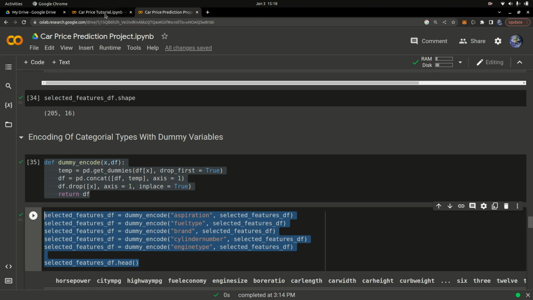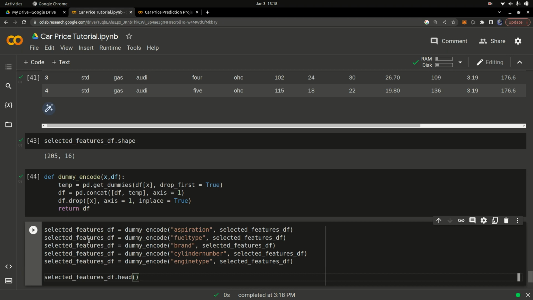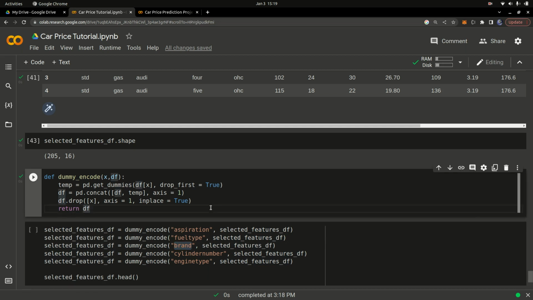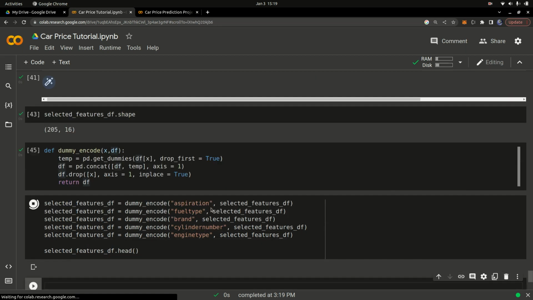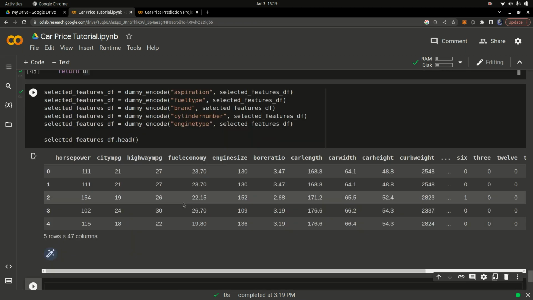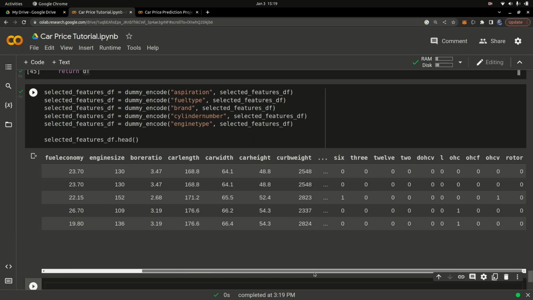So now you are calling this function and changing the textual columns to the features that you have encoded. We want to pass in the fuel type, we want to encode that column, and you're passing in our data frame. The brand, you're going to also encode that information. It is by using pd.get_dummies, which is pandas get_dummies, and just encoding that information. I explained all this in my introduction to data analysis and machine learning series. So if I now scroll to the bottom, you can see our data has now been encoded.